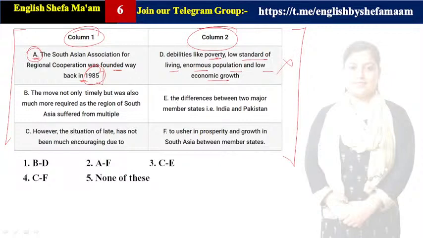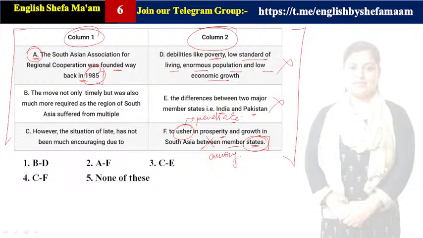Let us check E. The differences between two major member states, that is India and Pakistan. Here we are talking about major states, India and Pakistan, again not getting correlated with A, right? So that's not the correlation. Let us check the next one. To usher in prosperity. Usher means what? Usher means to penetrate. To penetrate prosperity and growth in South Asia between member states. So it should not be between here. It should be among. Clear? Because here we are talking about more than two.